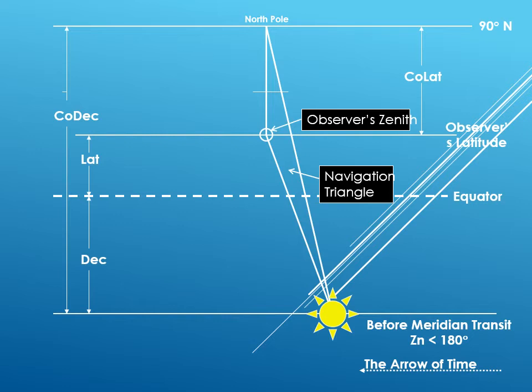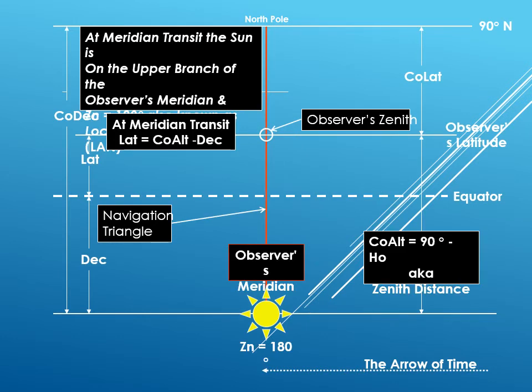At the time of MER PASS, this navigation triangle will compress into a straight line as depicted. As you can see, the azimuth at this time is 180. Also, the co-altitude will be the one displayed on the slide.